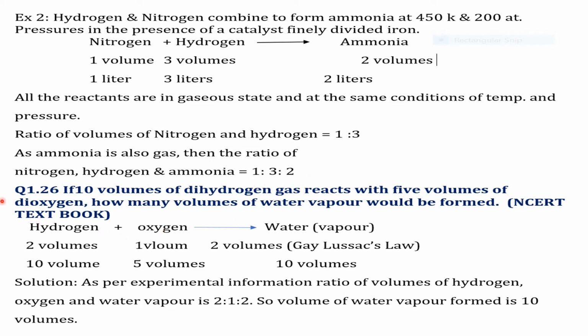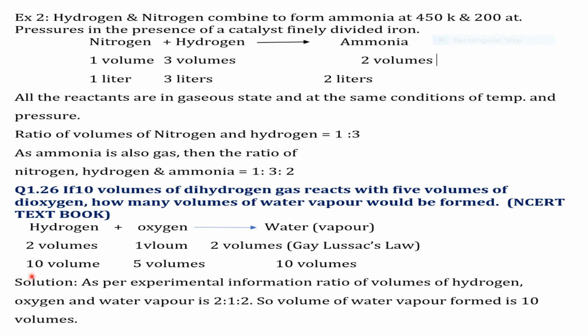Now let us discuss question number 1.26 from the NCERT textbook. If 10 volumes of dihydrogen react with 5 volumes of dioxygen, how many volumes of water vapor would be formed? So from the reaction, hydrogen plus oxygen gives water vapor. And experiments proved that when two volumes of hydrogen combine with one volume of oxygen, then we get two volumes of water vapor.